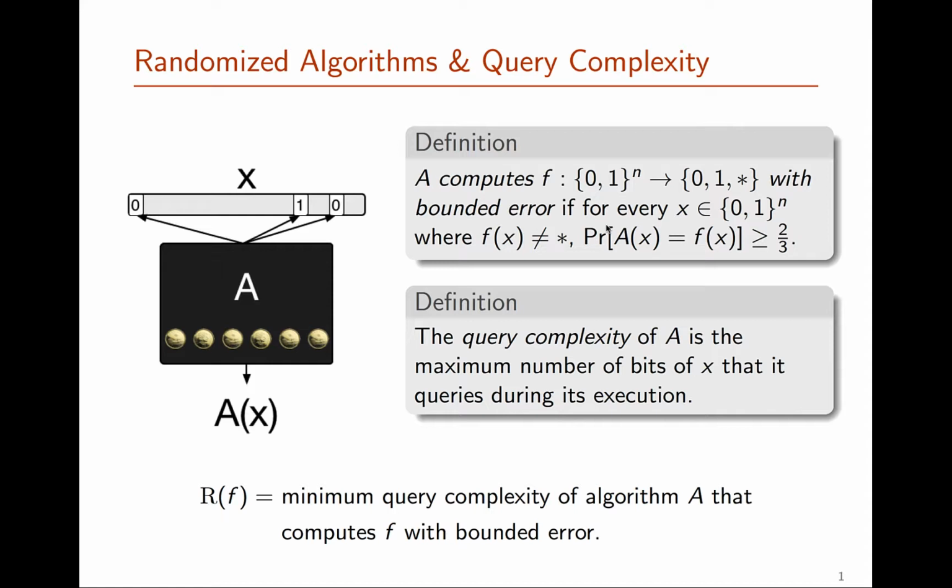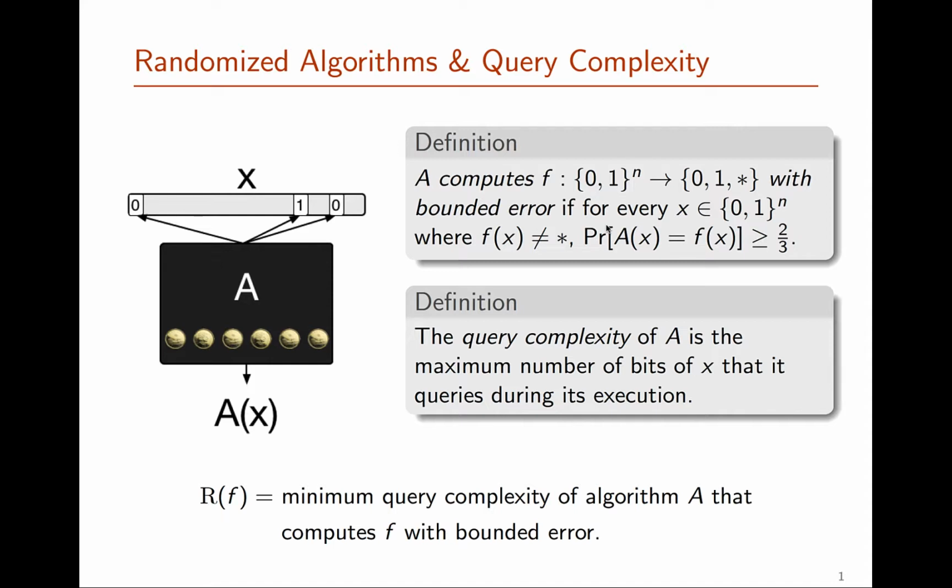A partial function is a function where for some inputs, the value that we denote for it is star, which just means don't care or undefined. Or another way to think about this is that our partial function is only defined on a subset of the input, and it's perfectly fine to just think of the model in which the algorithm is promised that any input that it is given comes from this set of inputs on which the function is defined.